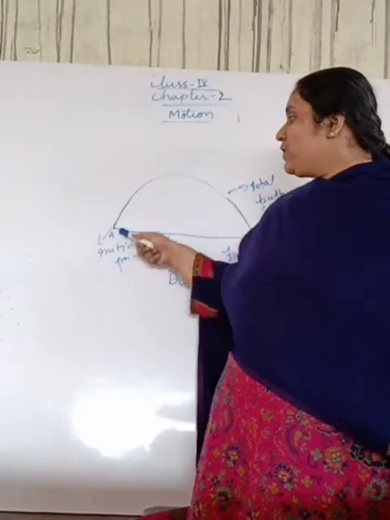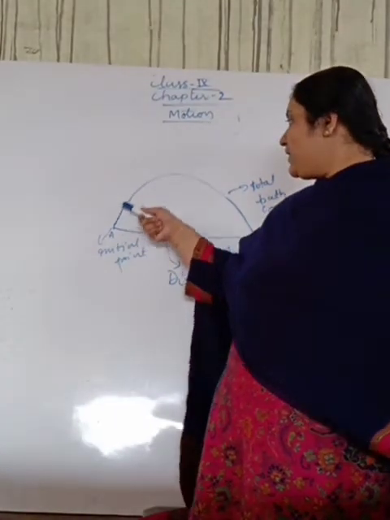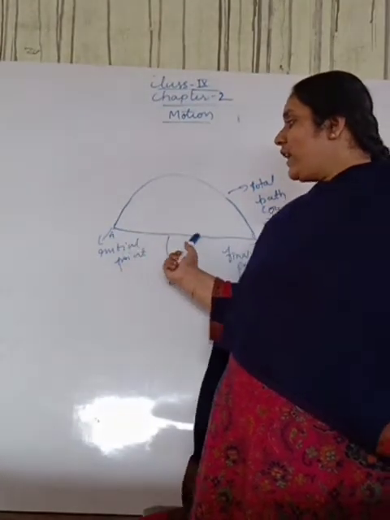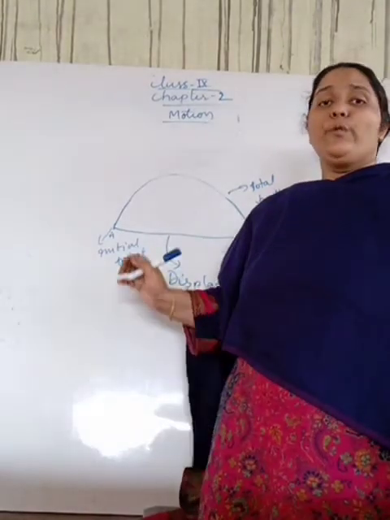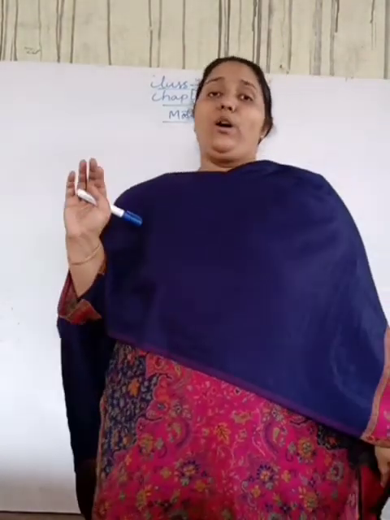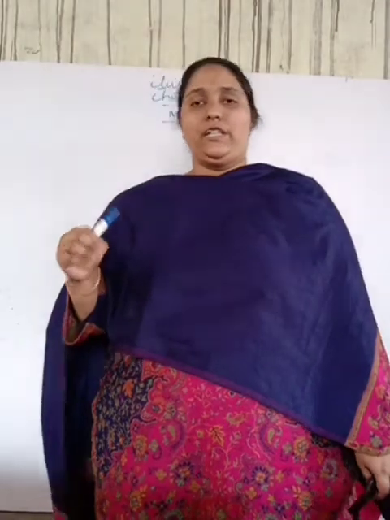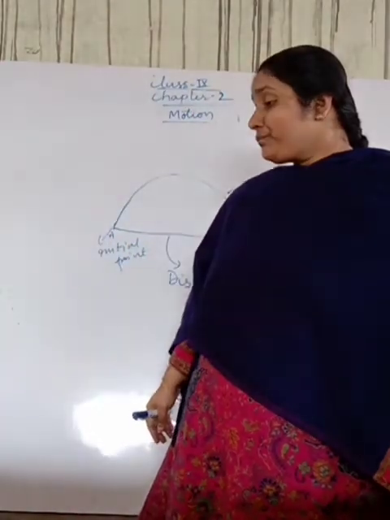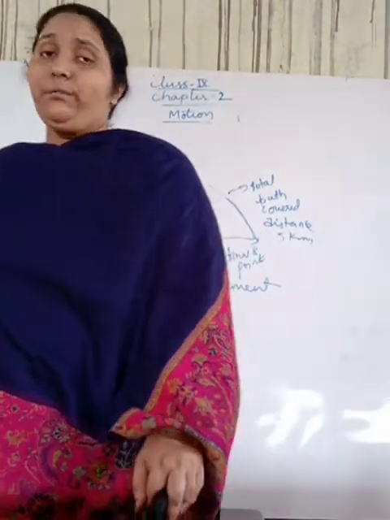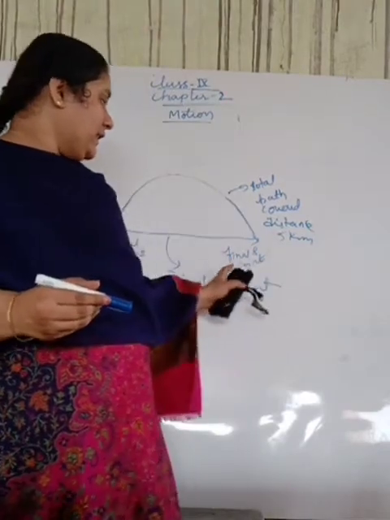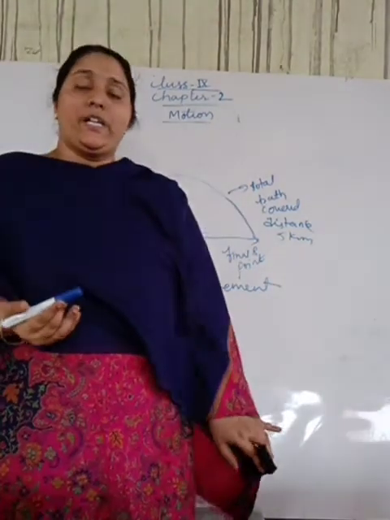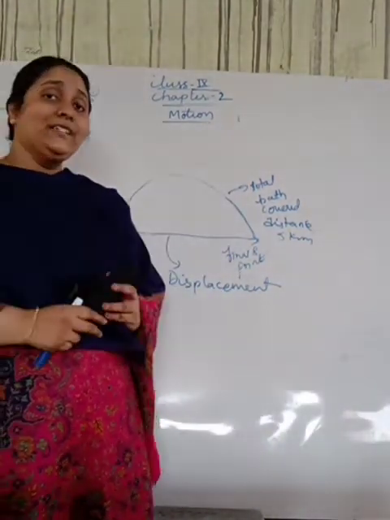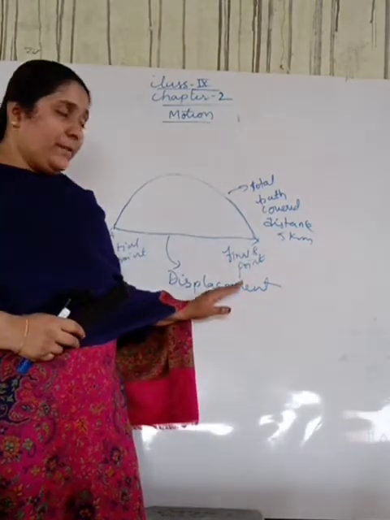This total path is distance, and this we call displacement, for the same motion of the object, here a ball. So now tell me, in distance and displacement, where are we considering the direction? We are considering the direction in displacement.